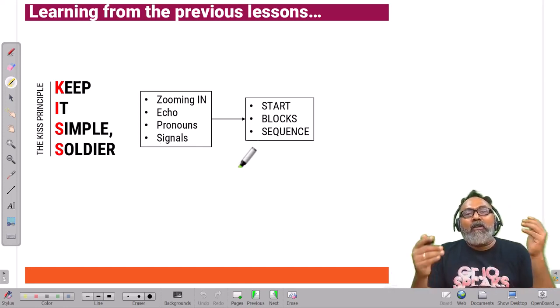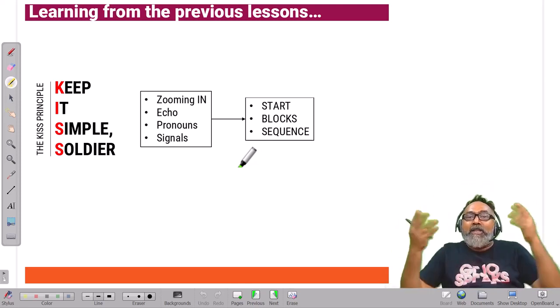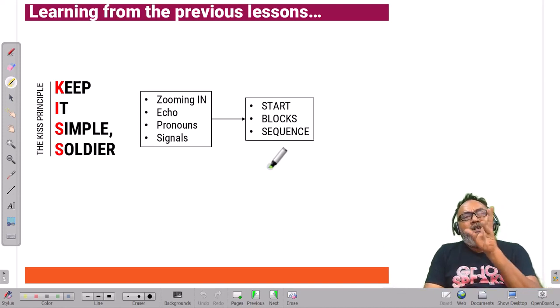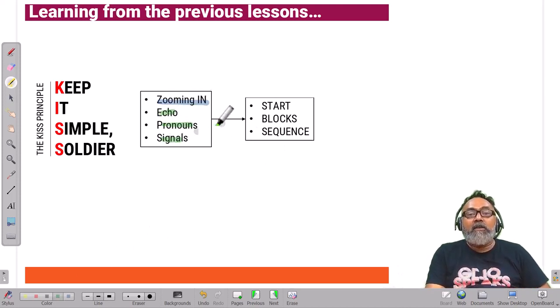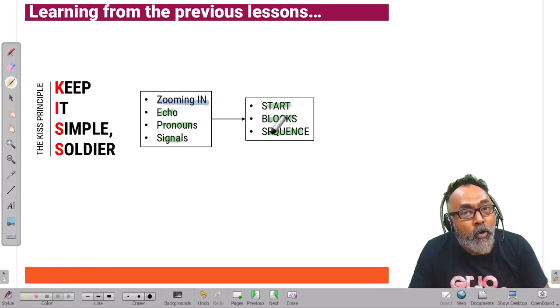Don't try and do multiple things. Don't try and mug up these 10, 15 sequences. There could be many sequences, and there could be a combination of lots of different sequences. I think zooming in helps. Structure wise, look for the echo, look for the pronoun, look for the signal, find the start, find the block, find the sequence. You'll be fine. When we do more questions in the strategy lessons, in the test doses, in the section tests and of course in the mocks that you take, I'm sure that we'll get better and better at this.